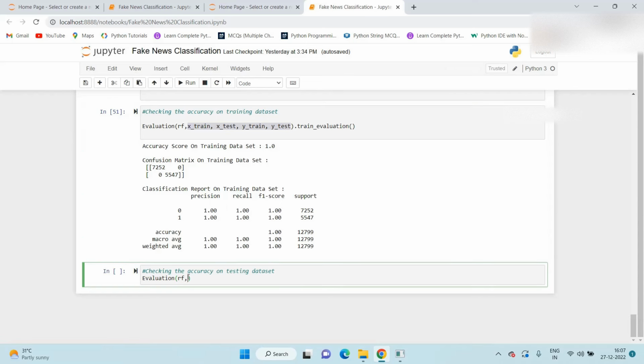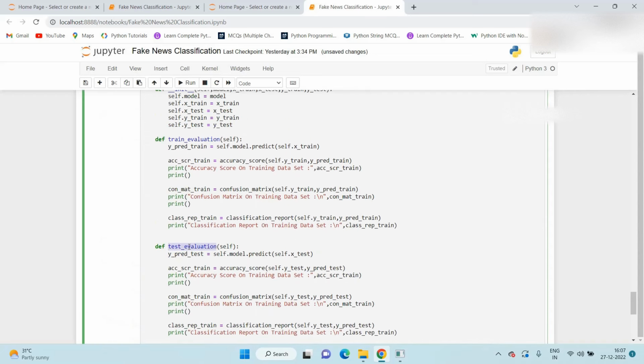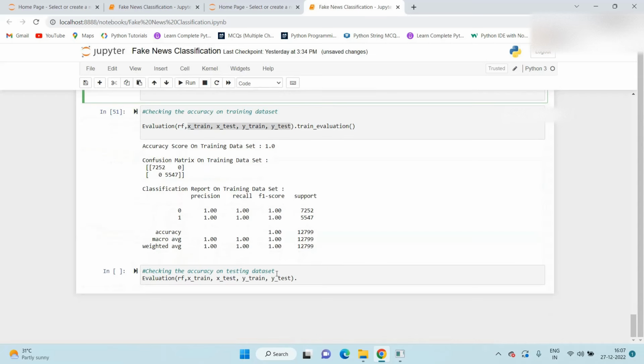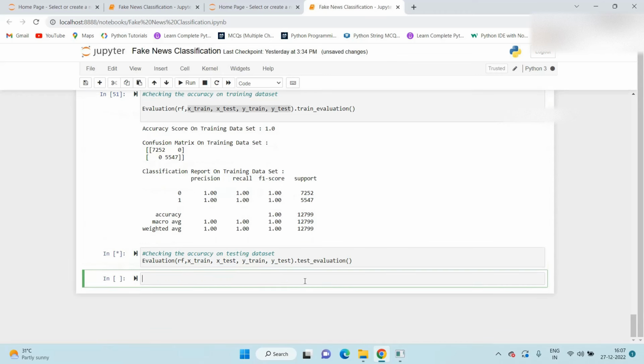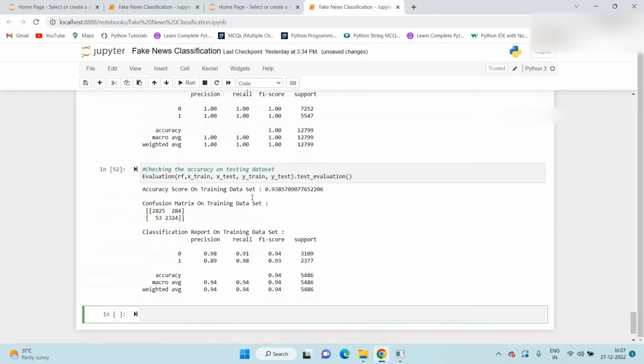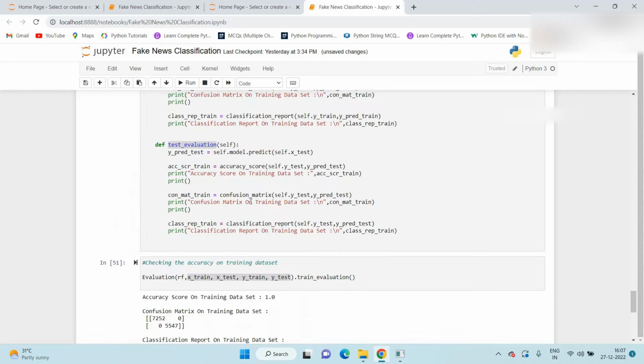Once this class object is created, now we call the test evaluation method, which we defined here. We just call this here. Once you execute this, we receive the accuracy on the testing data set.